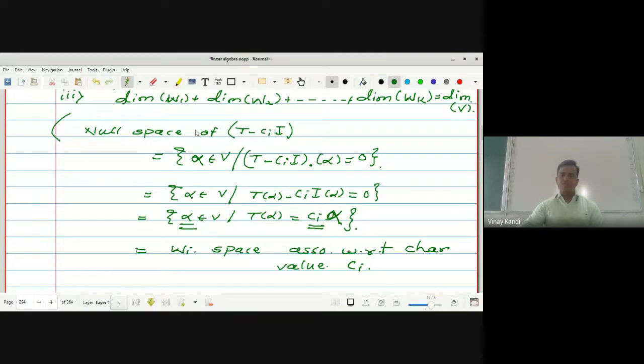The null space of T minus Ci is nothing but the space Wi. The null space of T minus Ci is nothing but the space associated with respect to the characteristic value Ci.